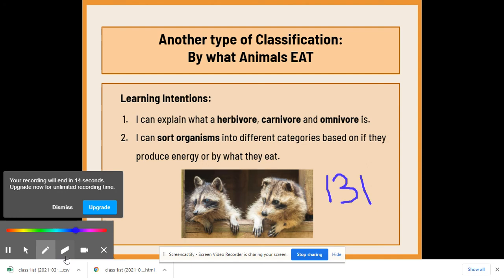So it says number 3 in your book, classify. Read that caption to the right about the organisms shown. And if you could label in your book a C for consumer, P for producer, and a D for decomposer, then we'll go over them.